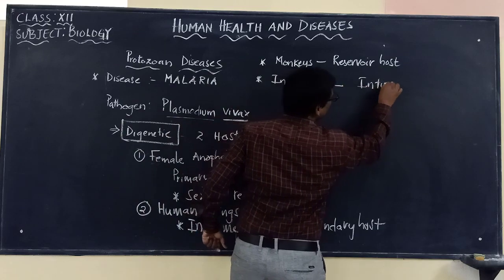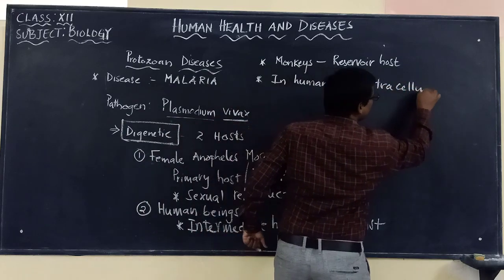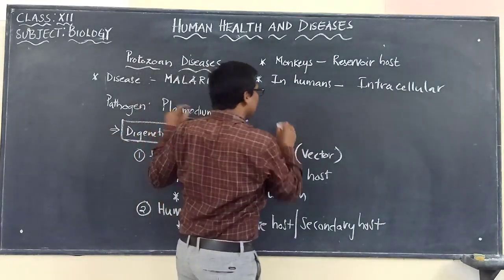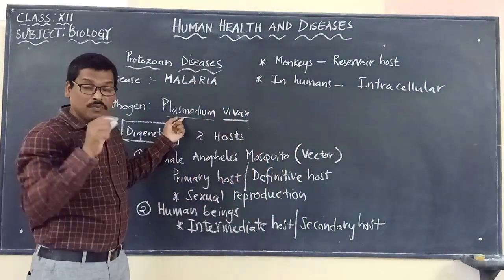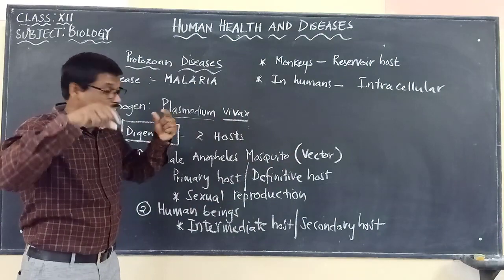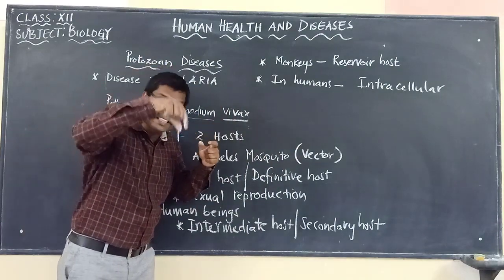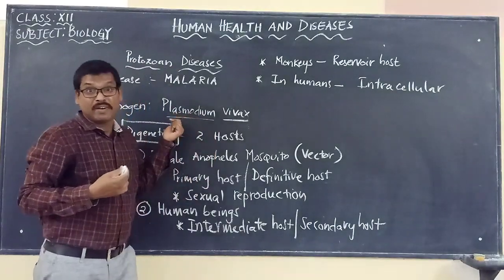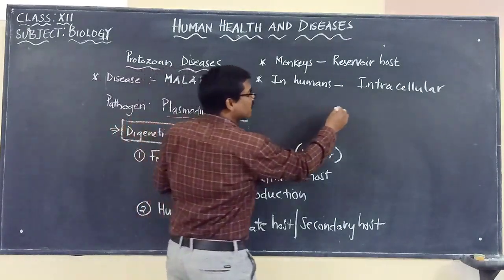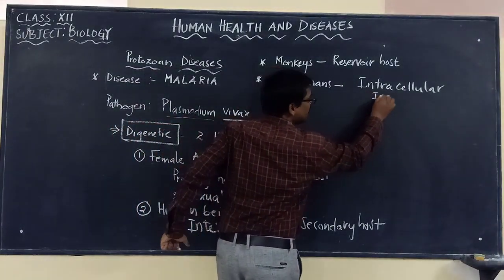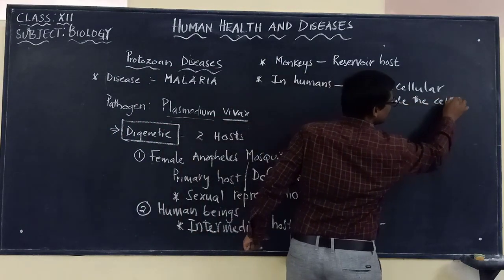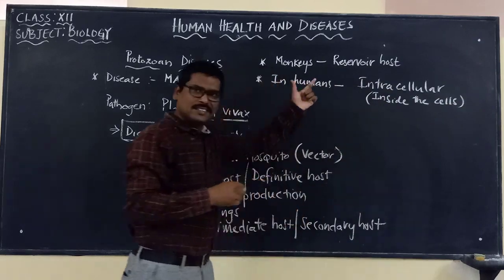Intracellular means it is within the cells. So this Plasmodium vivax will be attacking the cells, and will be present inside the cells.